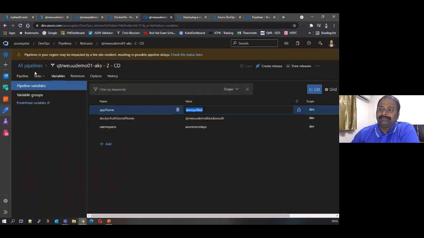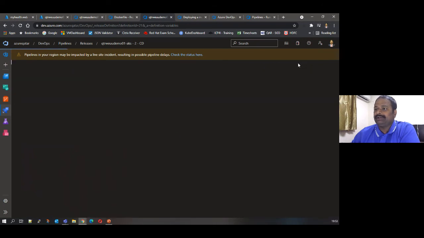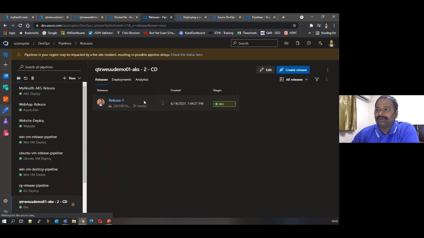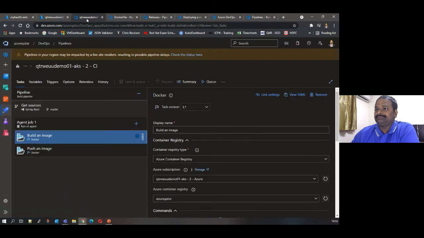And what is the CD? If you go to the CD pipeline, web releases, this is the only run. I have not created any pipeline. This one is being created by itself.